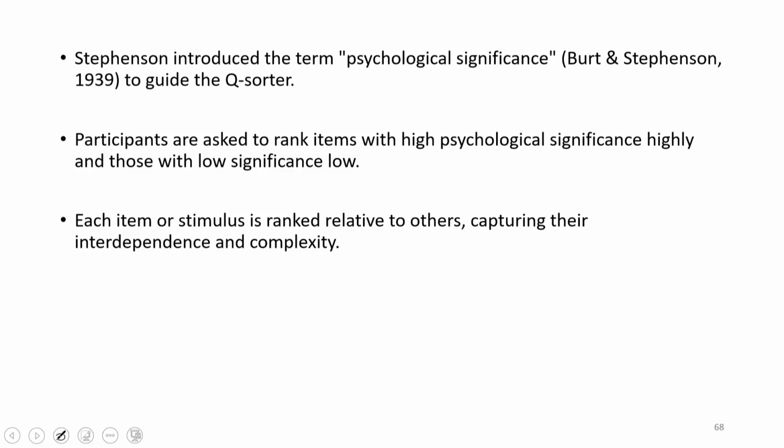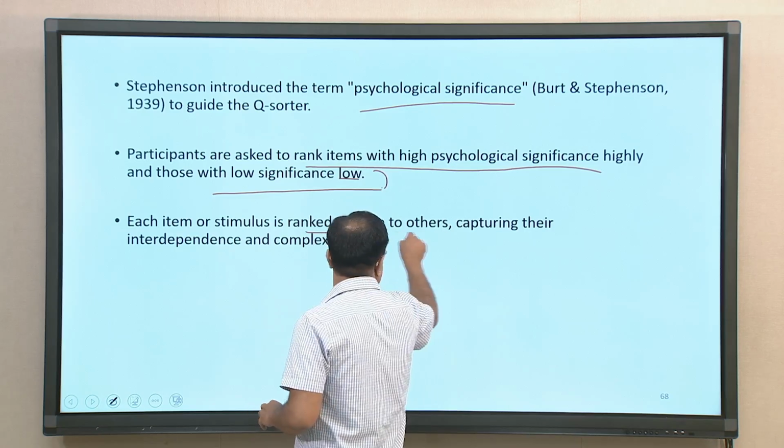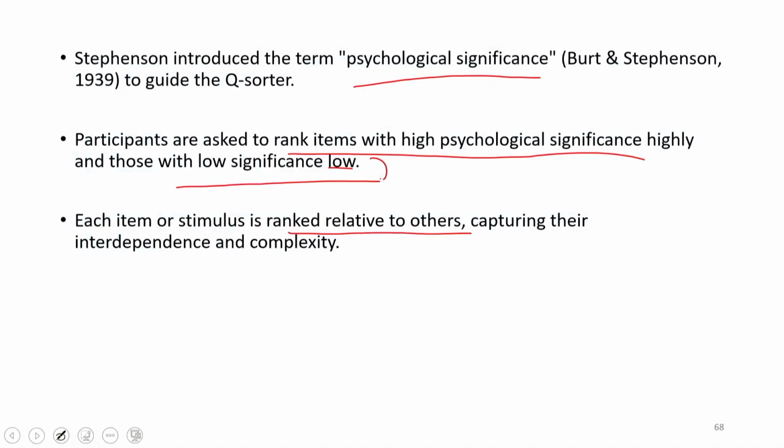Stephenson used the term psychological significance for this Q sort technique. Participants are asked to rank items with high psychological significance, those which are highly significant to them, above those with low significance. So, they need to sort according to the significance of these items to themselves. Each item or stimulus is ranked relative to others. Relative to these different statements, they are ranked against one another. Which is more significant is given a higher rank, and this captures the interdependence and complexity.